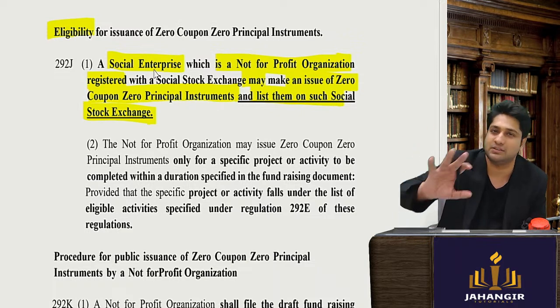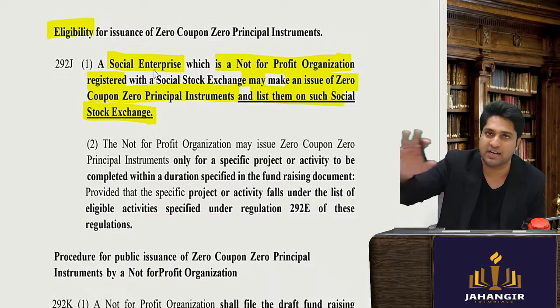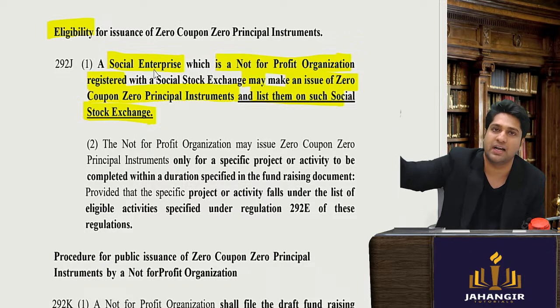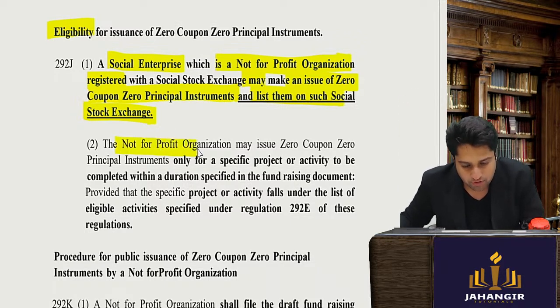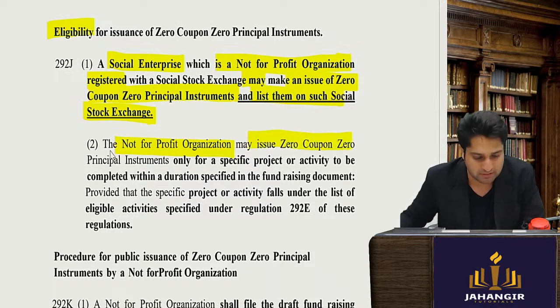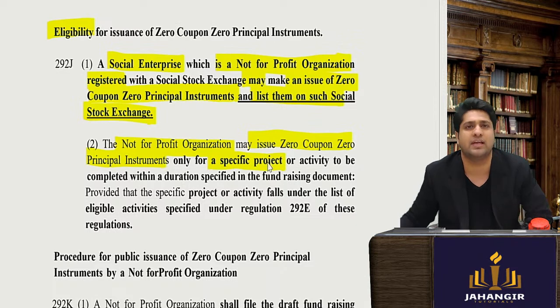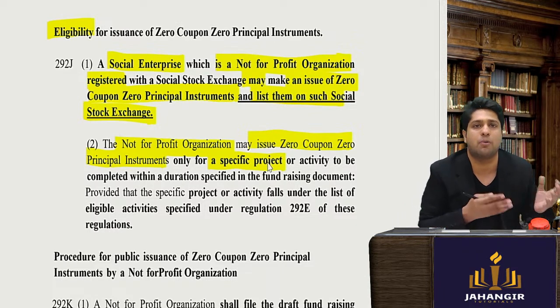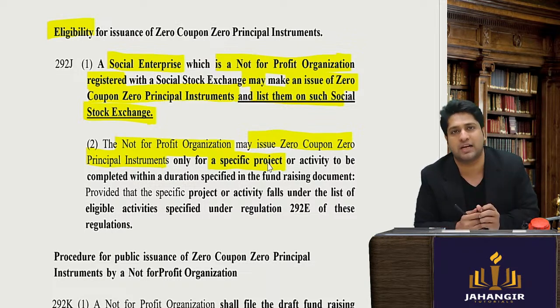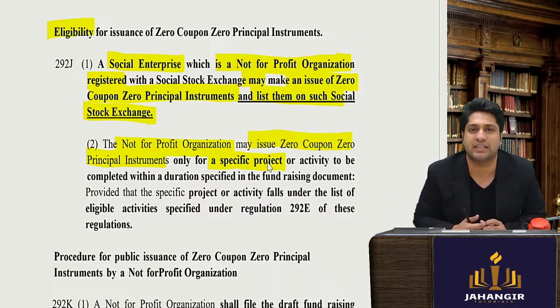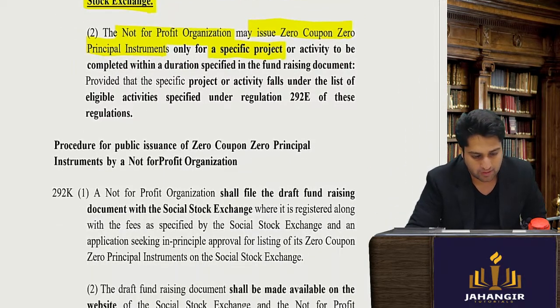So Chapter 10 is mainly for NGOs who have been recognized as a social enterprise to get listed and raise funds. A not-for-profit organization may issue zero coupon, zero principal instruments only for a specific project. So they can have a specific project, like setting up a school or a dedicated project for paying the expenditure of the illness of a particular patient, all of that.